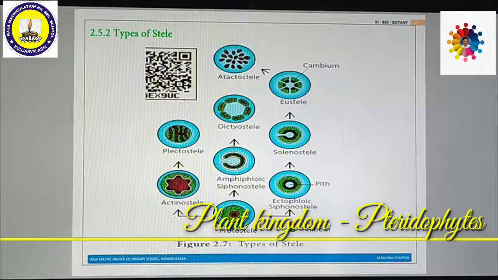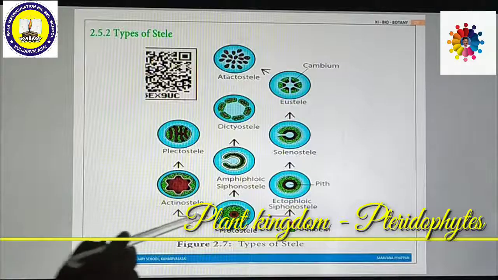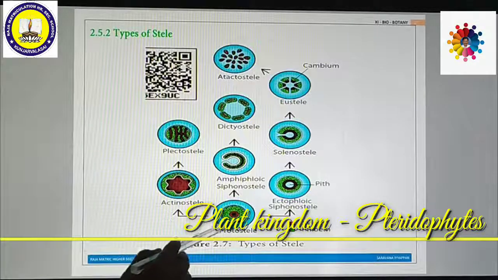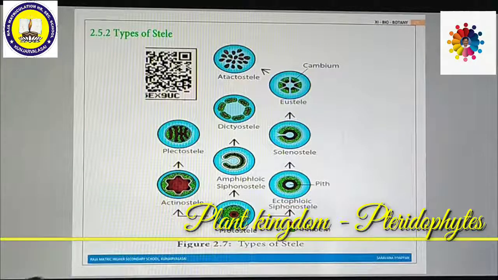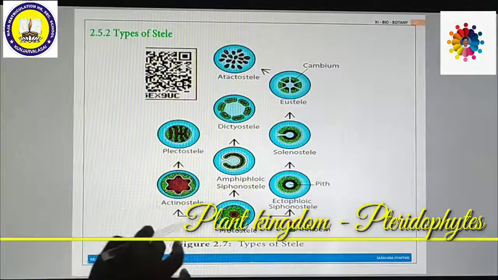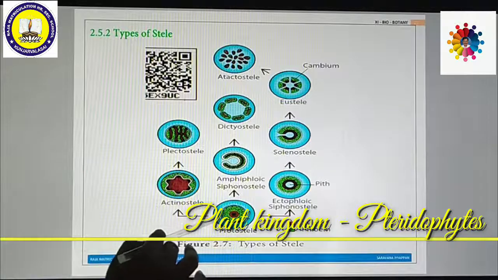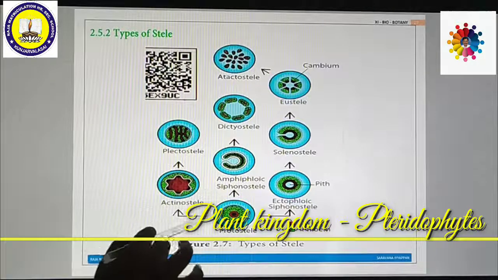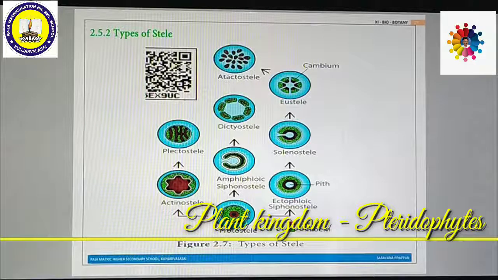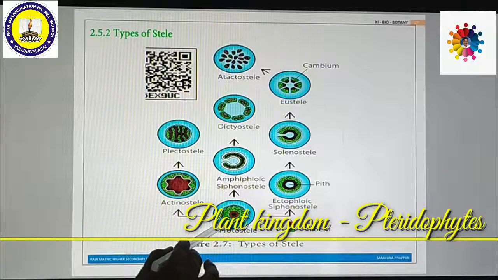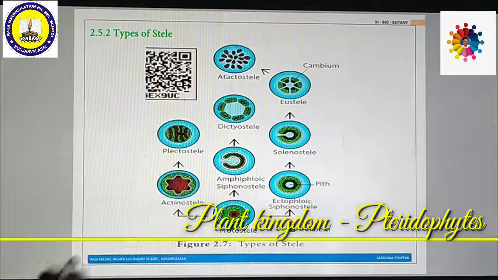be called stele. See here, the red color part of the plant is indicating xylem, the green color part is indicating phloem. How the xylem and phloem are arranged inside the root and stem gives different types of stele. So this is protostele. The central xylem is surrounded by phloem. So this is called protostele.